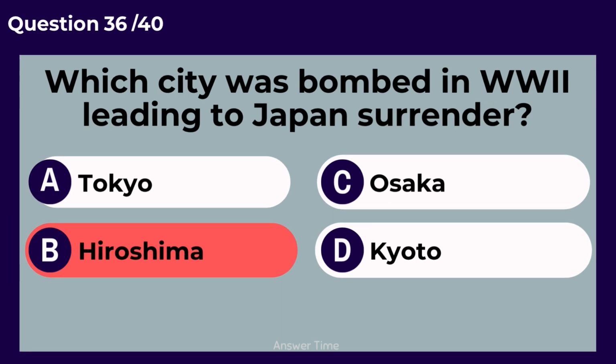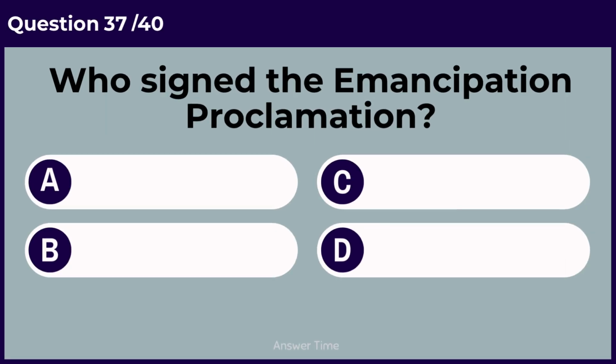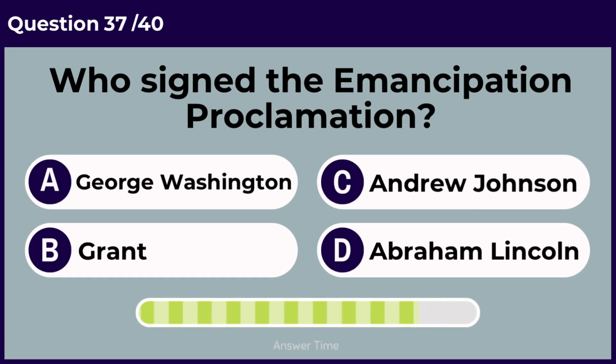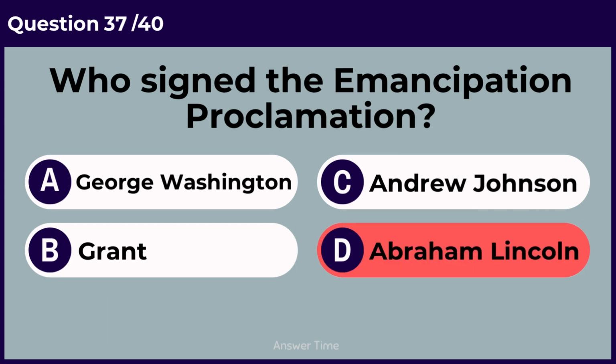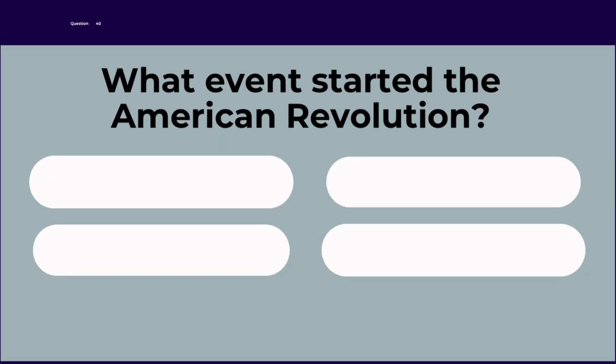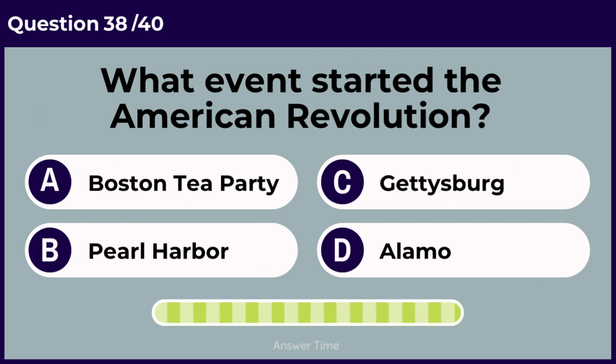Hiroshima. Who signed the Emancipation Proclamation? Abraham Lincoln. What event started the American Revolution?